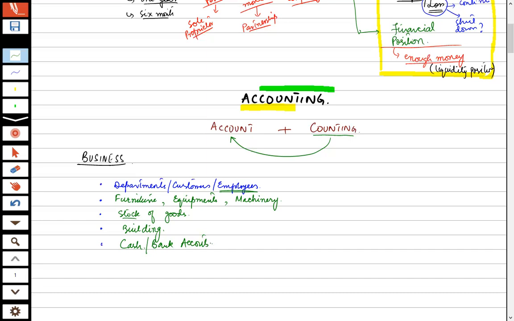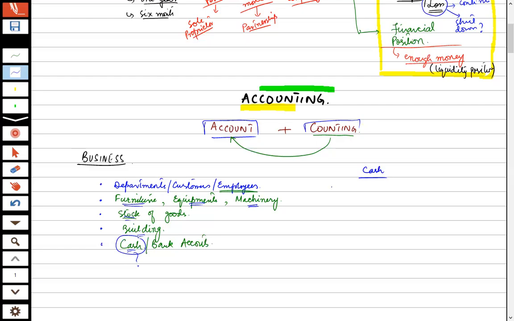Now, for business purposes, please focus. This account means, for business purposes, the furniture is an account, the equipment is an account, machinery is a separate account, stock is an account, building is an account, cash is the main account. So what we are doing is counting of that account. If I want to know at the day end how much cash I have in the business account, then I have to do that counting.